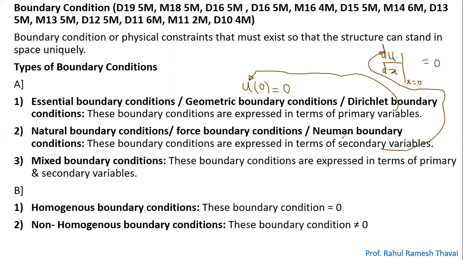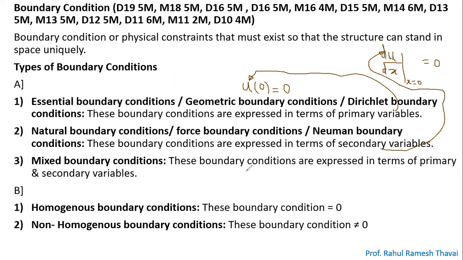So that is one answer. Try to understand: the boundary conditions which are in terms of primary variables are essential; those in terms of secondary variables are natural. Essential is also known as geometric or Dirichlet. Natural is also known as force or Neumann. And the third type of boundary condition is mixed.